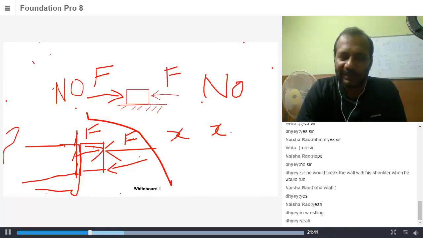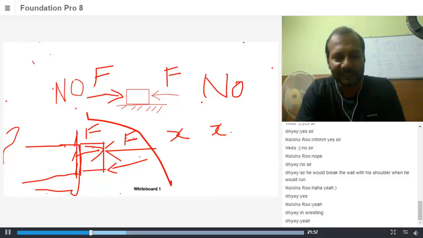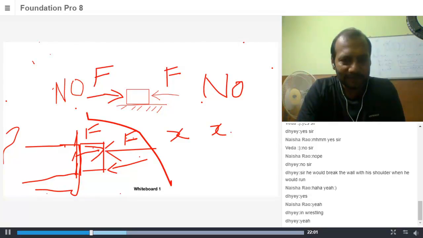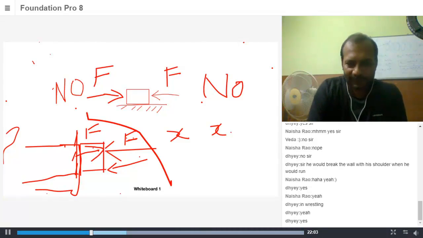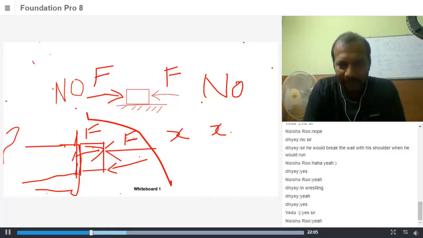So what are the ways in which the velocity of a body can be changed? If it is at rest, it can be set into motion. If it is moving, its speed can be increased or decreased. And if it is moving, its direction of motion can be changed. I hope it is clear to all of you. Is that clear?